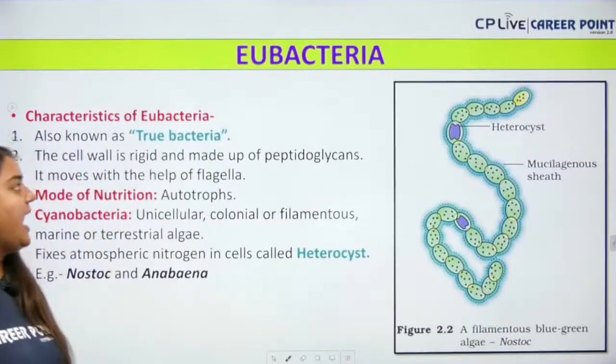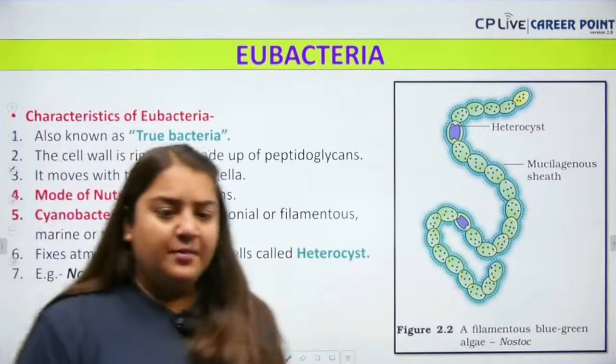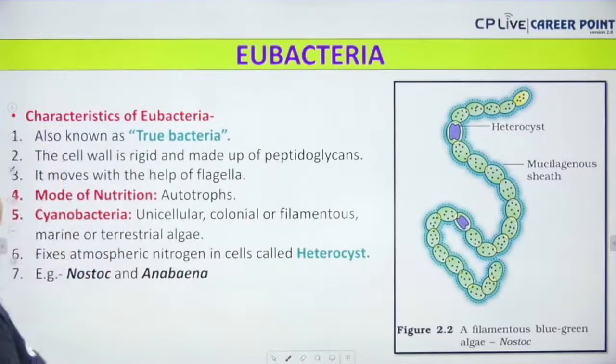Okay, next up we have the Eubacteria. Everyone understood? Can we start the Eubacteria now? Yes, tell me fast. Everyone clear? Yes, everyone? Okay.